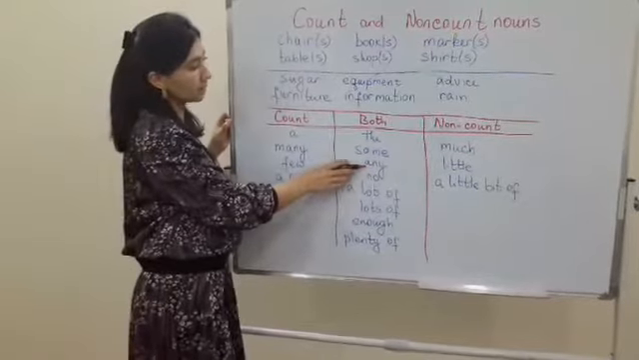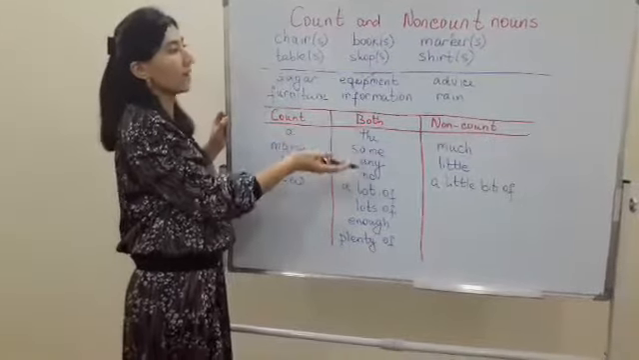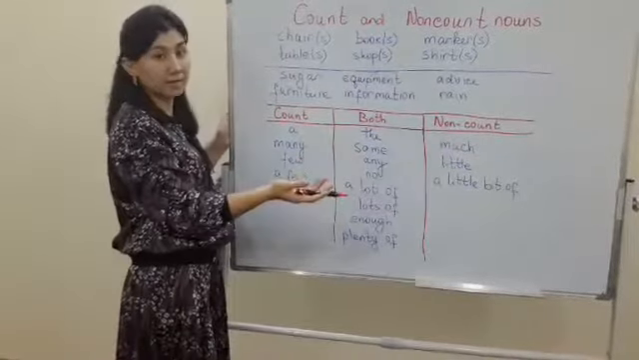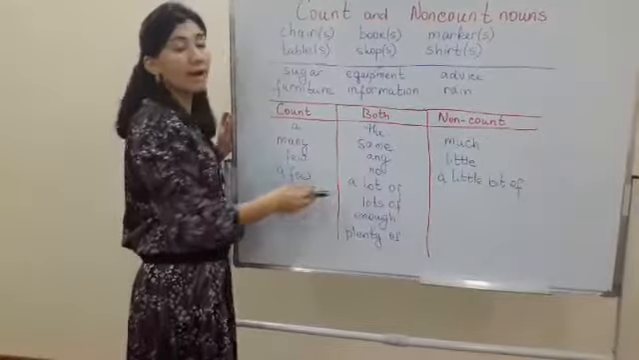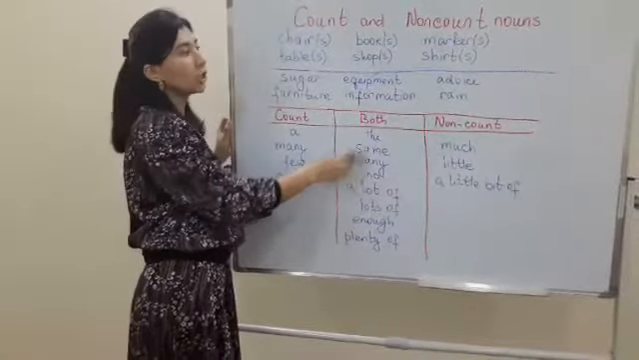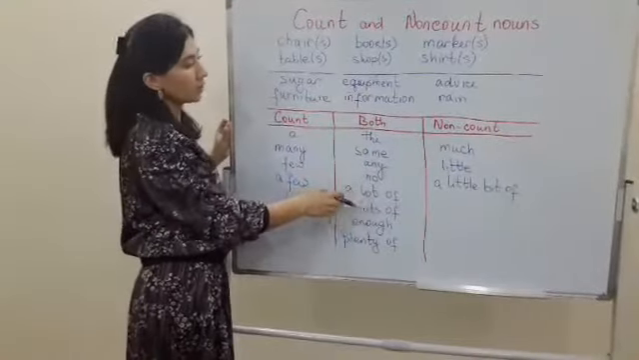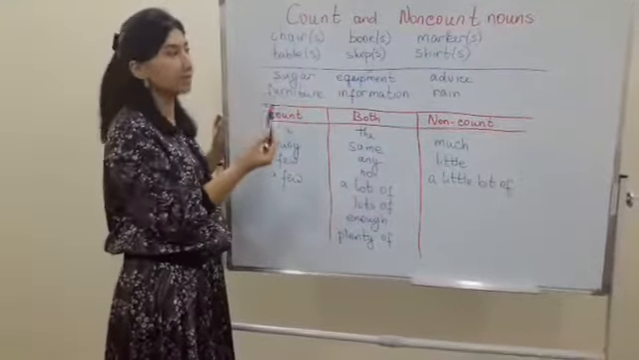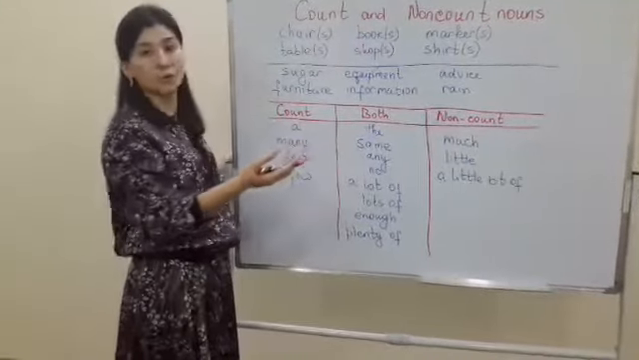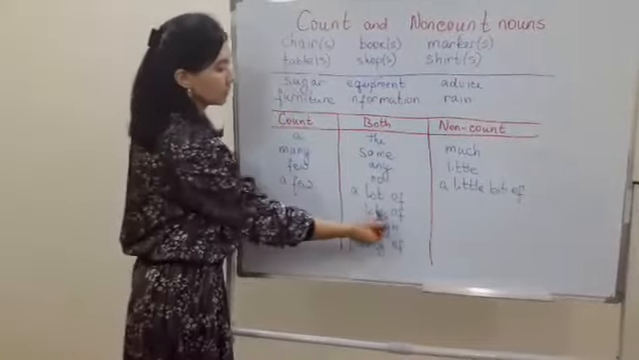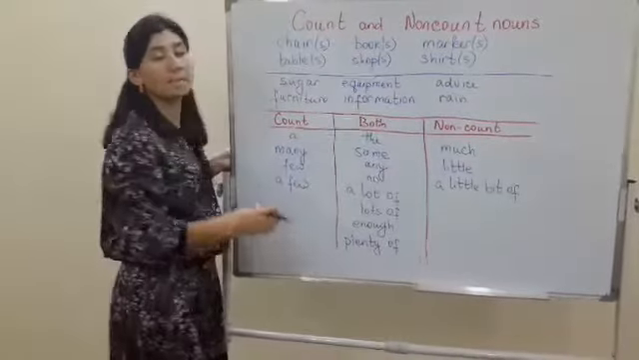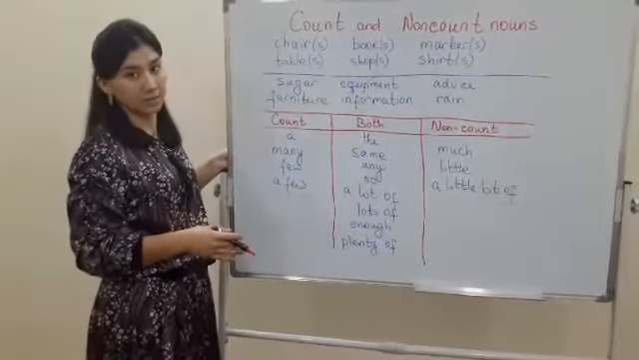Or you can say any. Do you have any books, for example, or can you give me any information about this word? Or no, I have no idea. For example, I have no advice for you, or no markers. A lot of, I have a lot of markers in my house, or there are a lot of furniture at home. You can see here lots of, enough, plenty of, with both countable and uncountable nouns.